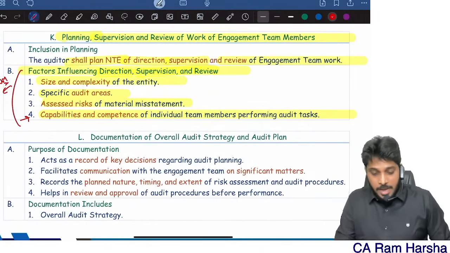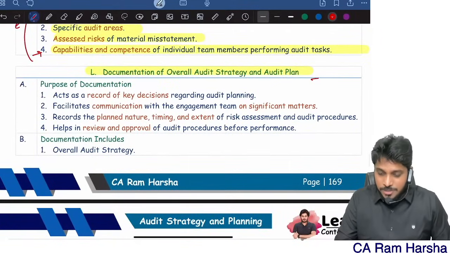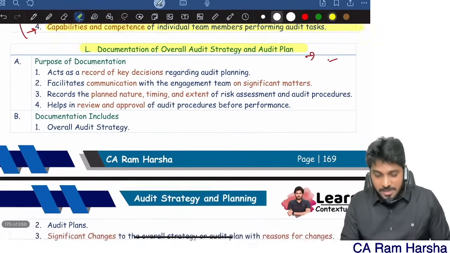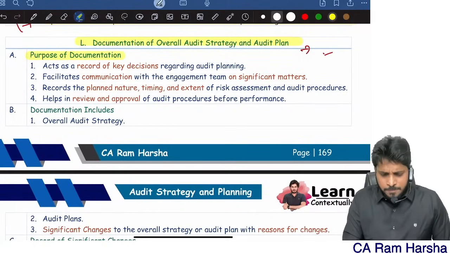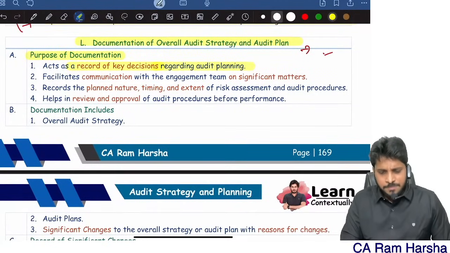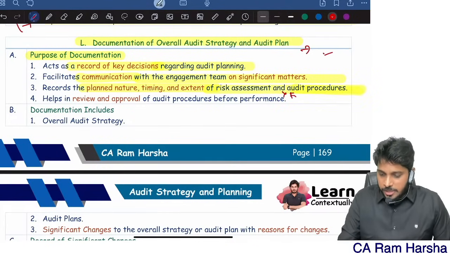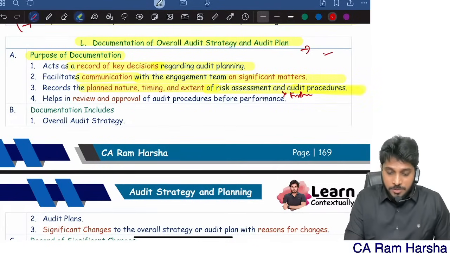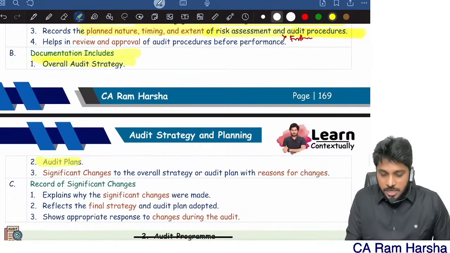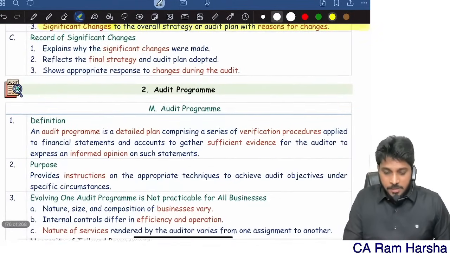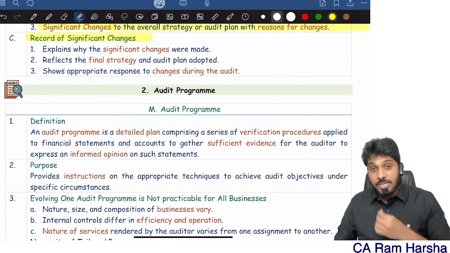Be careful. And most important, documentation. In the recent exam, they also asked a 5 marks question on this. Documentation part, in the Jan 25 exam, they asked this. Do you know why you need to document? It's a record of key decisions regarding planning. It facilitates communication with the team members on important issues. It records the planned nature, timing, and extent of risk assessment and further audit procedures. Then documentation includes the overall strategy, audit plan, and changes to the plan. And remember, it's a record of significant changes.